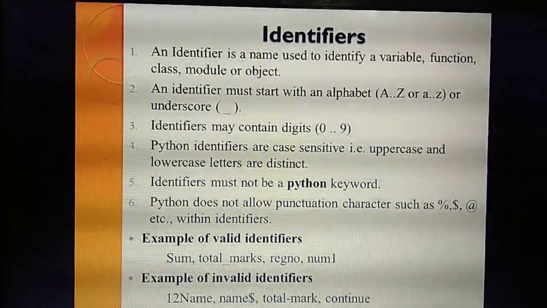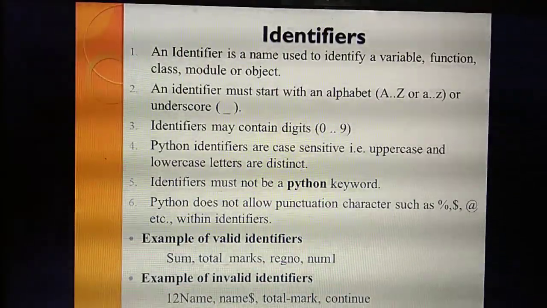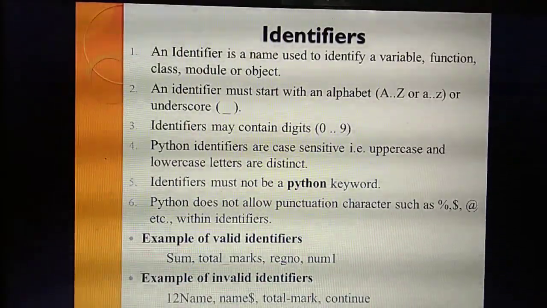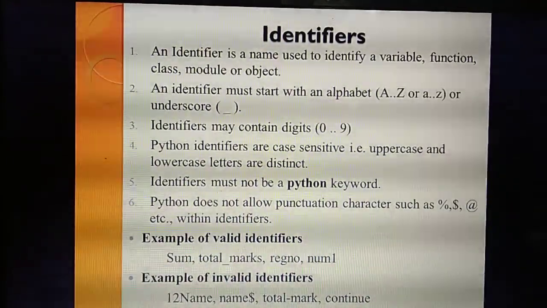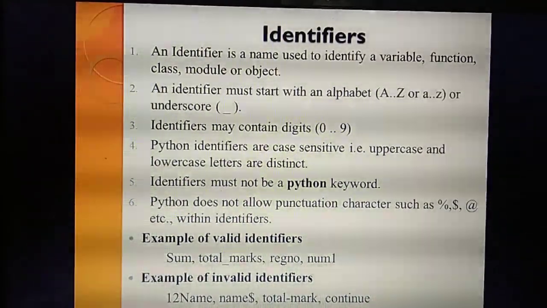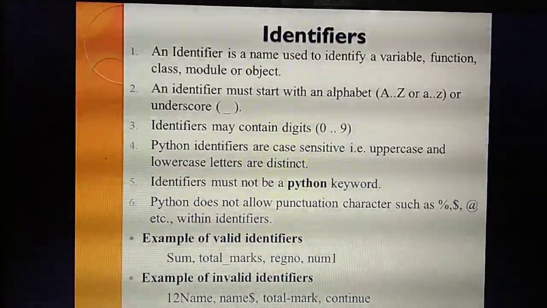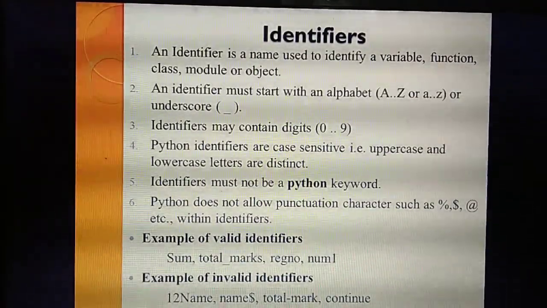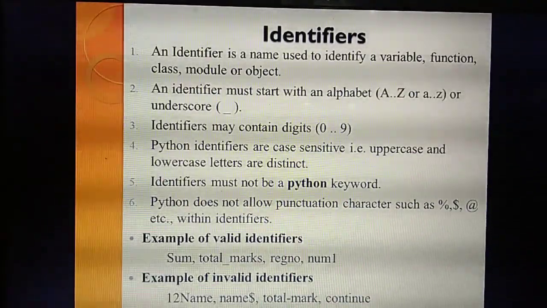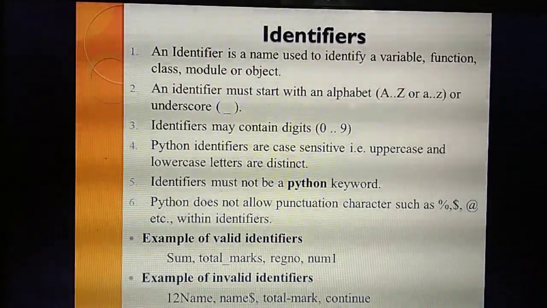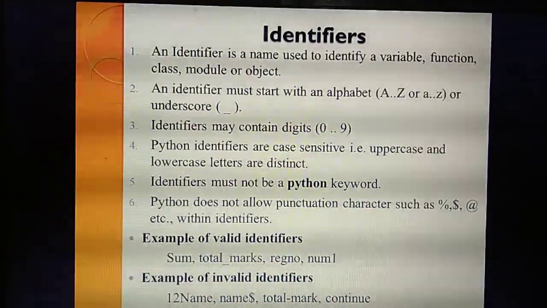Module or object: in the main function, you will call the class name with an object. That is called module or object. Understood? What do you mean by identifiers? An identifier is a name used to identify a variable, function, class, module or object. Okay, that's the first point.